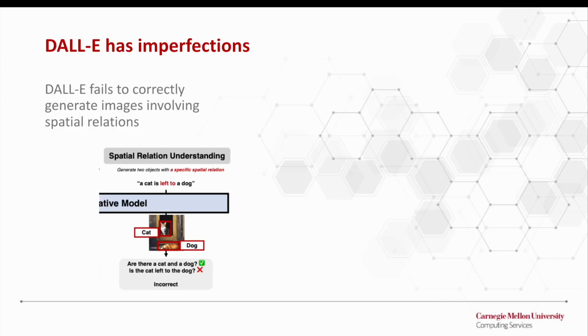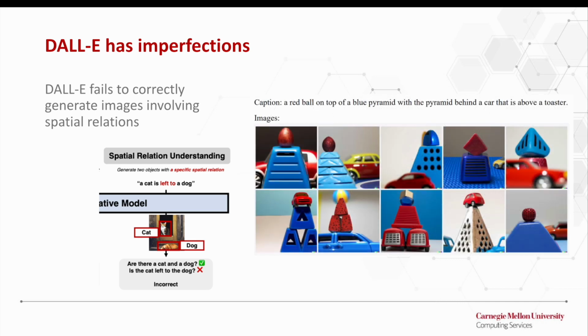However, DALL-E has imperfections. Our group focused on one specific imperfection: spatial relationships. For example, DALL-E has trouble with phrases such as a cat to the left of a dog. This is exemplified in the bottom left, where the cat is actually above the dog. DALL-E performs even worse when relationships become complicated, as shown in the image on the right.